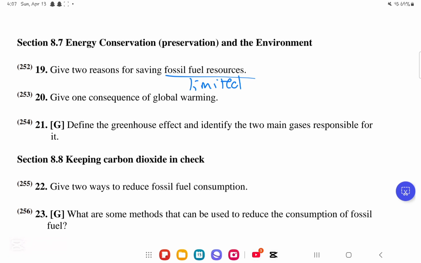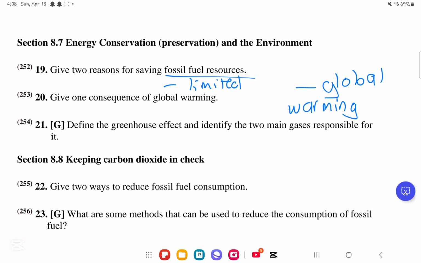The second thing is that burning fossil fuels is contributing to global warming. And if it's contributing to global warming, then this is something very dangerous. And if it's dangerous, then we definitely should not be doing it. So definitely, fossil fuels are resources that are limited. Because they are limited, we have to save up for future generations. And fossil fuels also contribute to global warming.